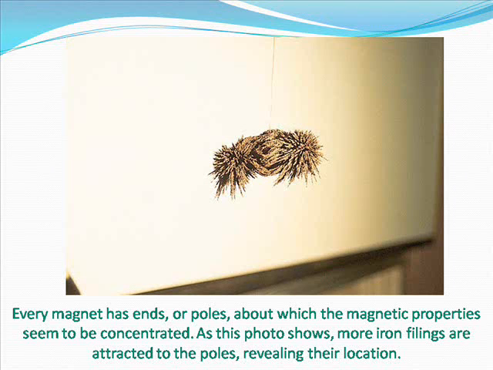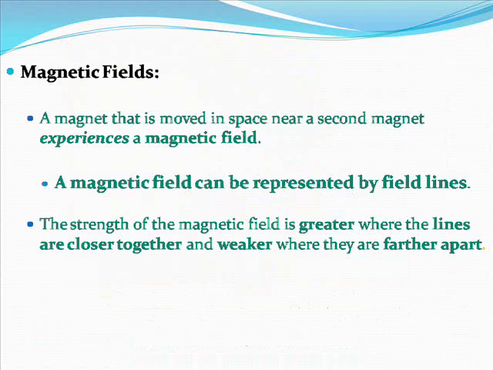Magnetic fields. A magnet that is moved in space near a second magnet experiences a magnetic field. A magnetic field can be represented by field lines. The strength of the magnetic field is greater where the lines are closer together and weaker where they are farther apart.